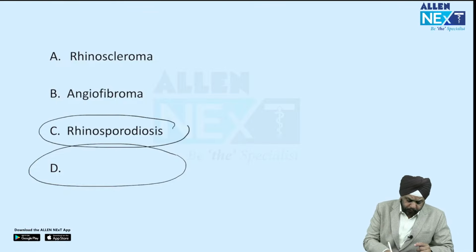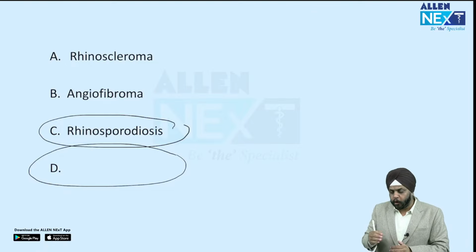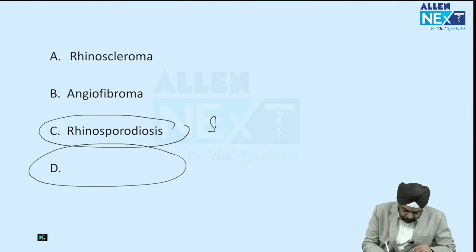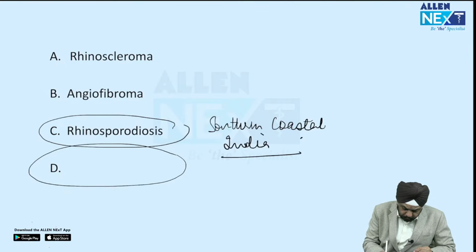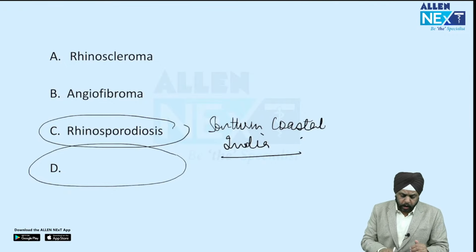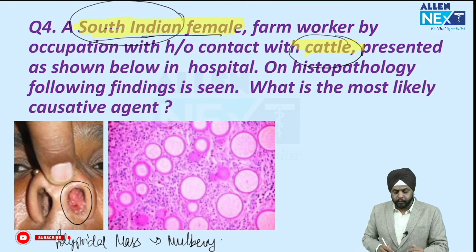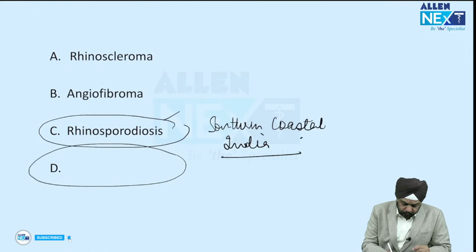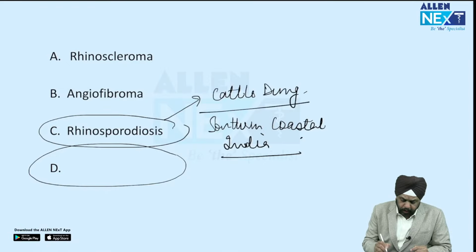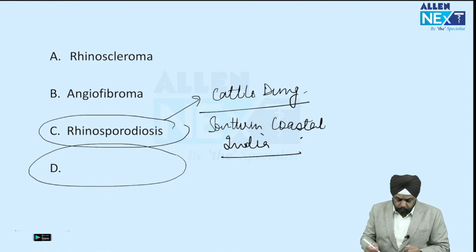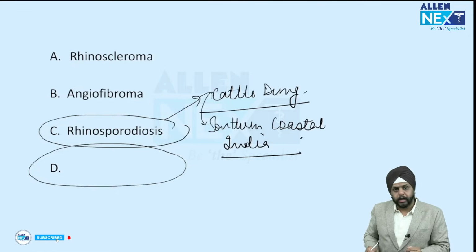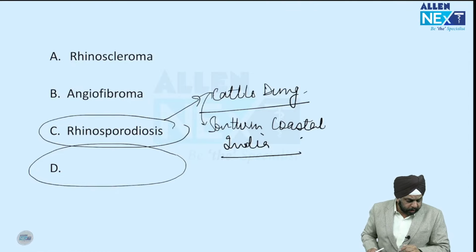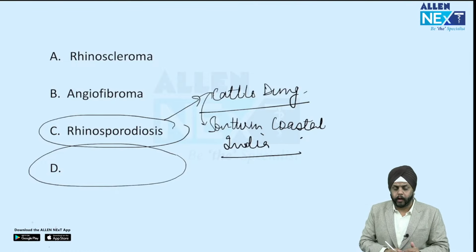You see, rhinosporidiosis, we all know rhinosporidiosis is common in southern coastal India. So that is one thing which is pointing. You see, so South Indian female, one thing. And this disease, it is found in cattle dung. Okay, human beings are accidental hosts. So cattle, South India, two hints which are taking you directly towards your answer of rhinosporidiosis.